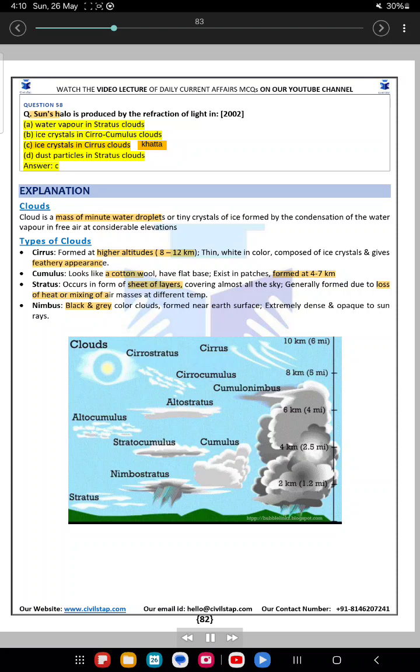Answer. C. Explanation. Clouds. Cloud is a mass of minute water droplets or tiny crystals of ice formed by the condensation of the water vapor in free air at considerable elevations. Types of clouds. Cirrus, formed at higher altitudes 8 to 12 km, thin, white in color, composed of ice crystals and gives feathery appearance. Cumulus, looks like cotton wool, have flat base, exist in patches, formed at 4-7 km. Stratus, occurs in form of sheet of layers, covering almost all the sky, generally formed due to loss of heat or mixing of air masses at different temperatures.